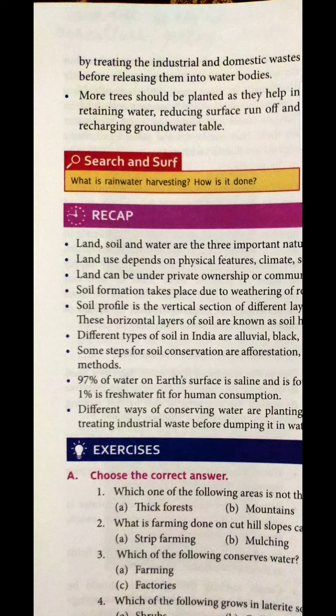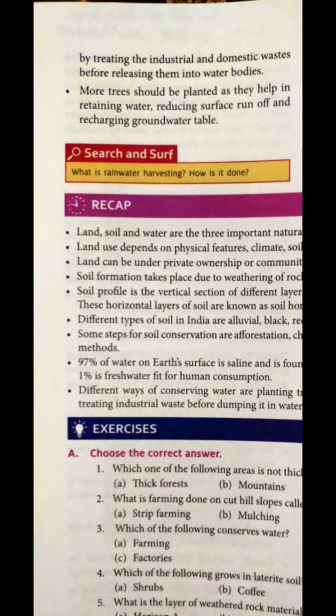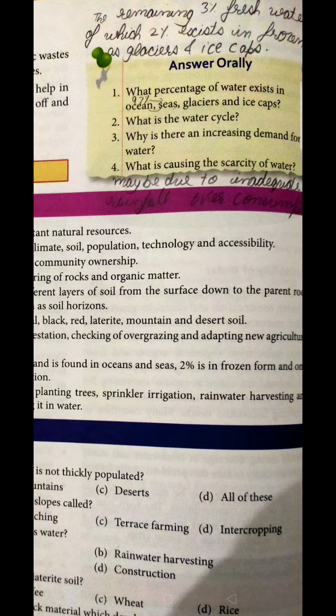We have always heard that we need to plant more and more trees. What is the reason for that? It is actually helpful for us in many things. It helps us live, it provides us a better environment, and along with that, groundwater stability will rise just because of planting more trees. So Rajat, this is all about our chapter.